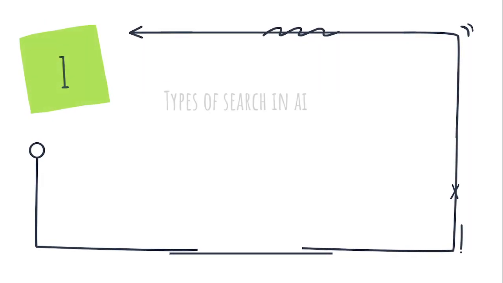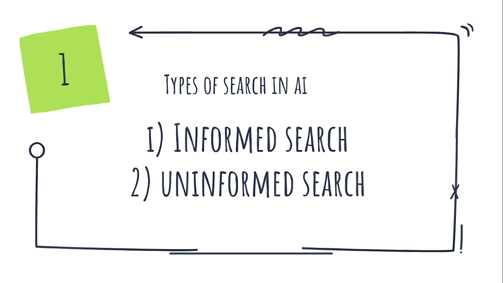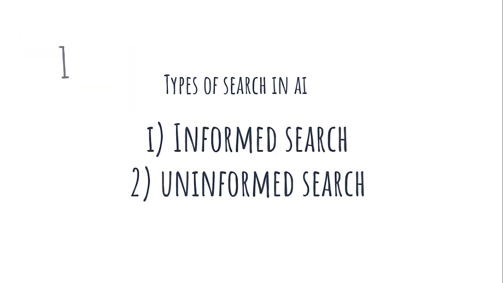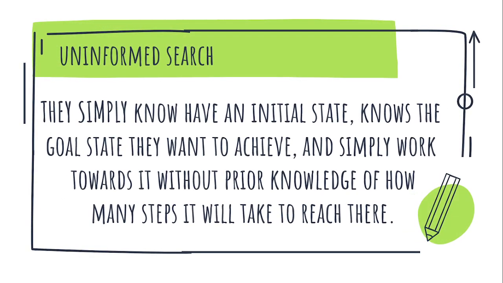All right, so like I said, there are two types of search in AI: the informed search and the uninformed search. I'd like us to treat the uninformed search first. With the uninformed search, the system simply has the initial state and knows the goal state that it wants to achieve.